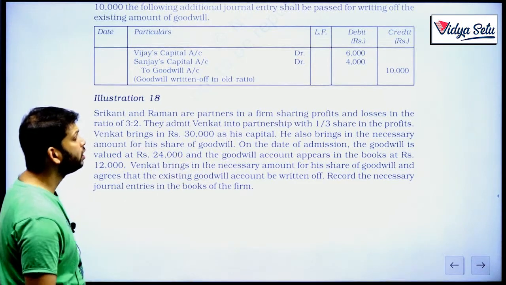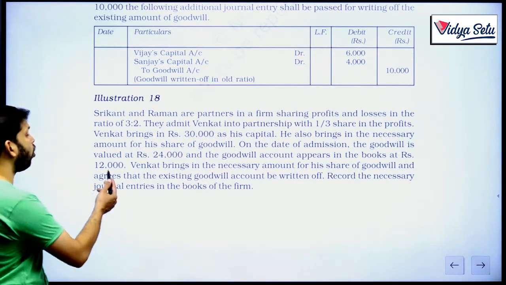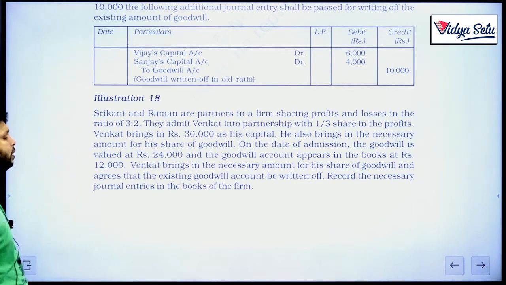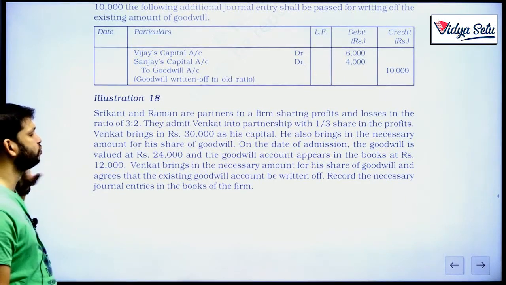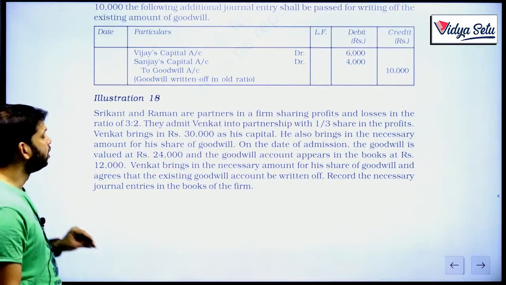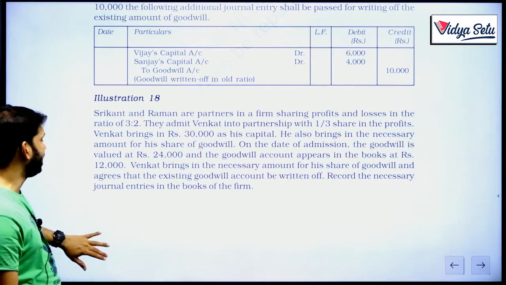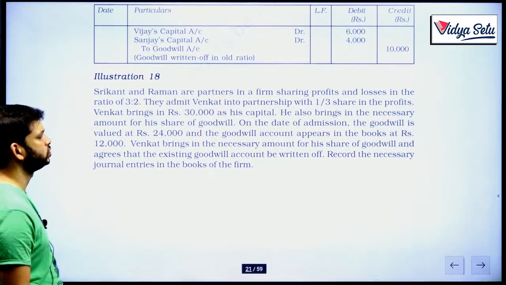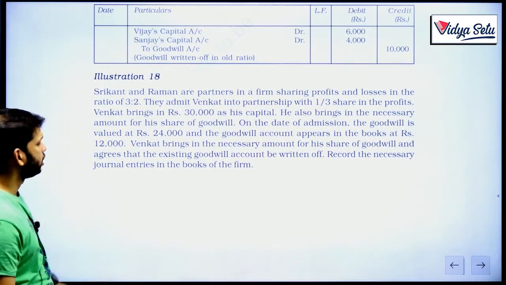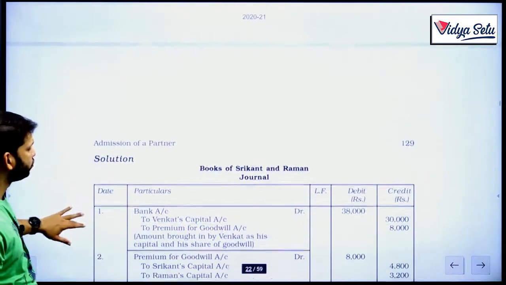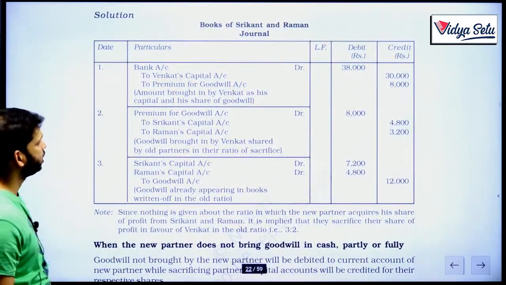And the goodwill account appears in the book. There is already a goodwill account that appears in the book, and that was 12,000. So first we need to write off this 12,000. Venkat brings in the necessary amount of goodwill and agrees that the existing goodwill account be written off. Record the necessary journal entries in the books of the firm.